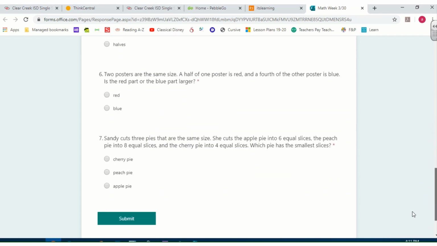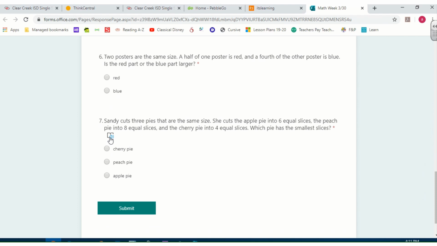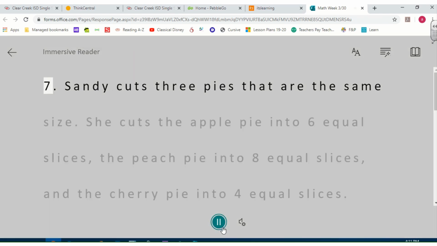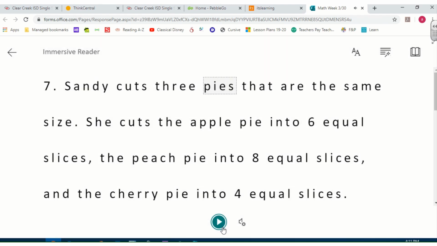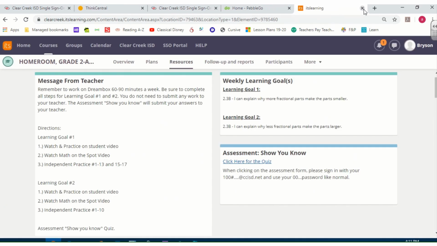If you need them read to you, you need to make sure that you hover over, click the book here, and then if you hit the play button at the bottom, it'll read it to you, which is a really cool feature to have.